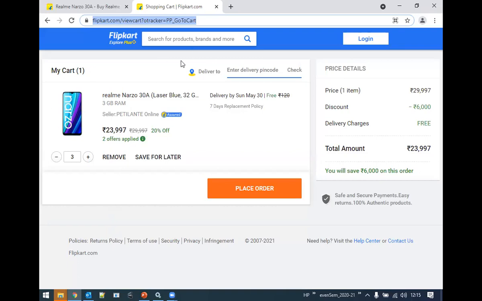To support this web page, it requires certain JavaScript files and certain style sheets. Style sheets in the sense how it is looking, the website is looking some way here. There are certain images, there are certain text, there are certain hyperlinks and all. There are certain buttons, right? This look and feel is given there. And at the same time, there are certain scripts, JavaScript files are available, right?